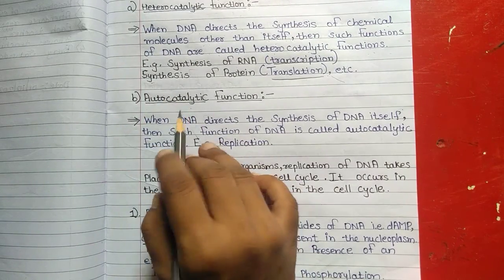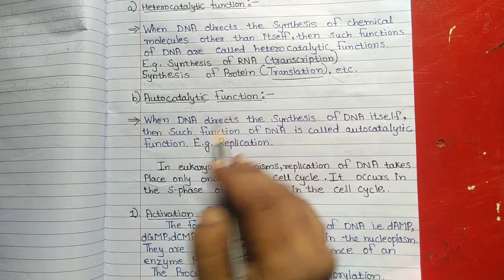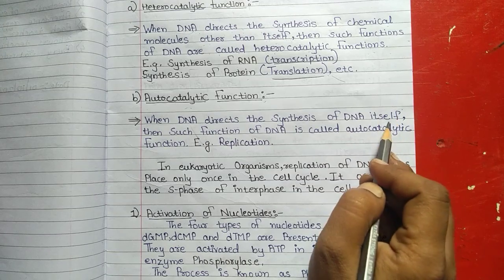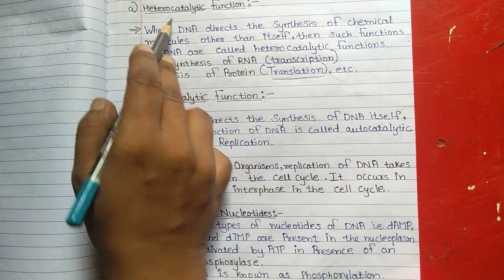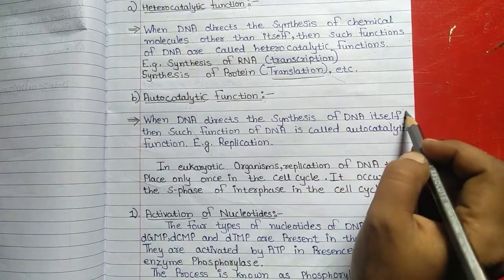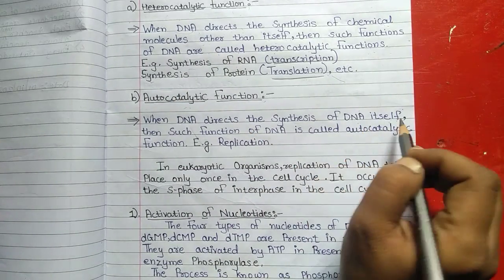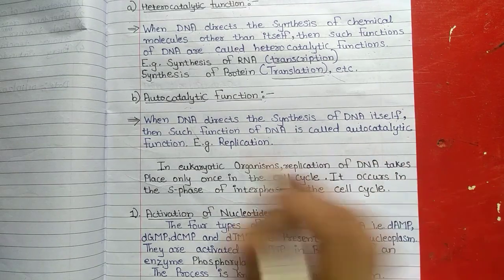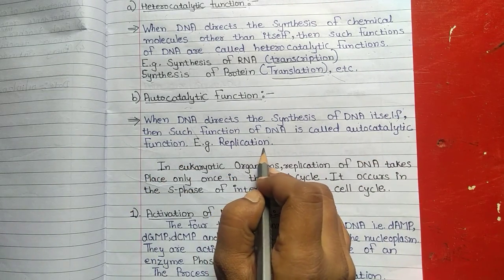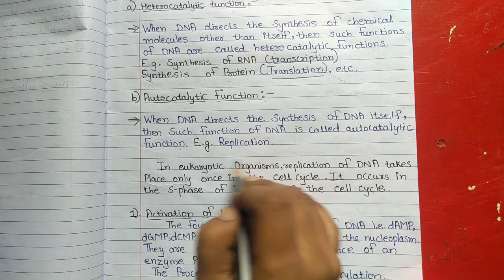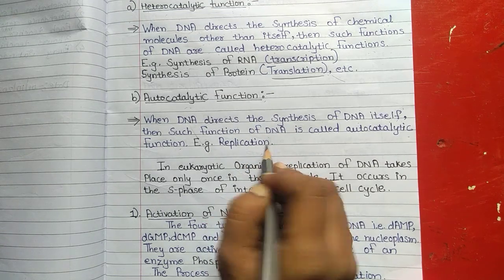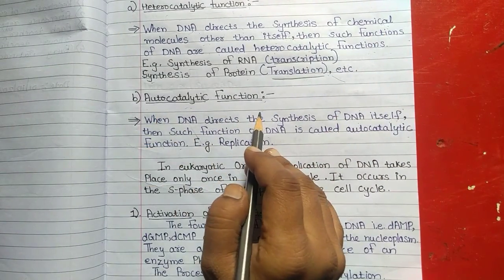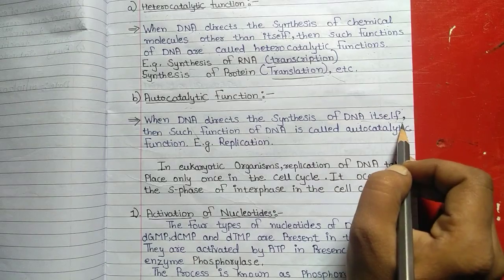Next, B, is the autocatalytic function. When DNA directs the synthesis of DNA itself, rather than other chemical molecules, such a function of DNA is called autocatalytic function. For example, replication. Heterocatalytic means synthesis of other chemicals, while autocatalytic means synthesis of DNA itself.